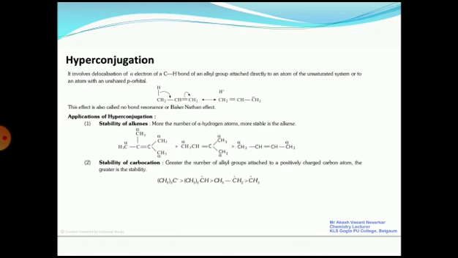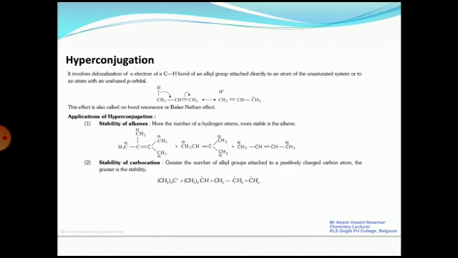Now next, hyperconjugation. The hyperconjugation effect involves the delocalization of sigma electrons. Delocalization is nothing but the shifting or movement of electrons of a carbon hydrogen bond. It involves the delocalization of sigma electrons from the carbon hydrogen bond of an alkyl group attached directly to an atom of the unsaturated system or to an atom with an unshared p orbital. This effect is also called no bond resonance or Baker-Nathan effect.